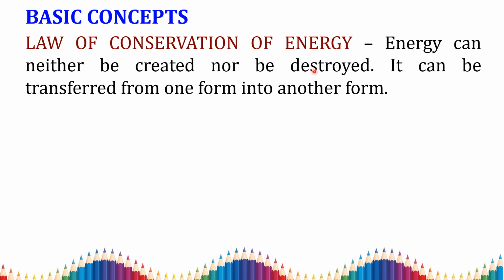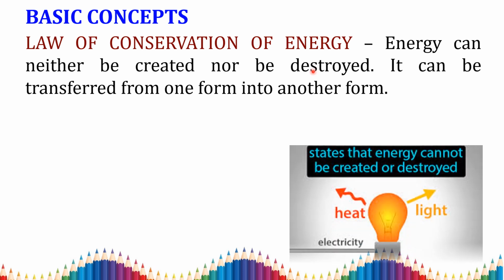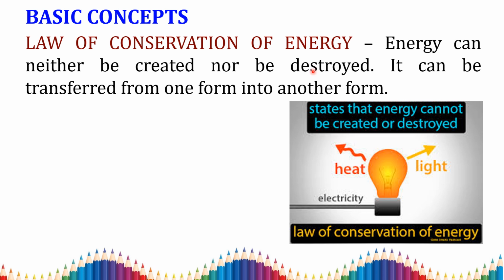We cannot create any new type of energy; an existing energy can be converted into another form. For example, heat can be converted into electrical energy, or heat can be converted into work energy. We cannot create a new type of energy. This is called the law of conservation of energy.